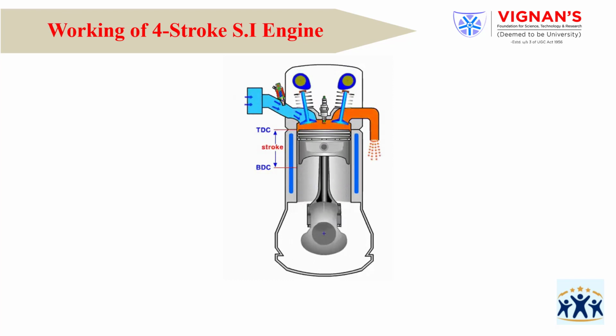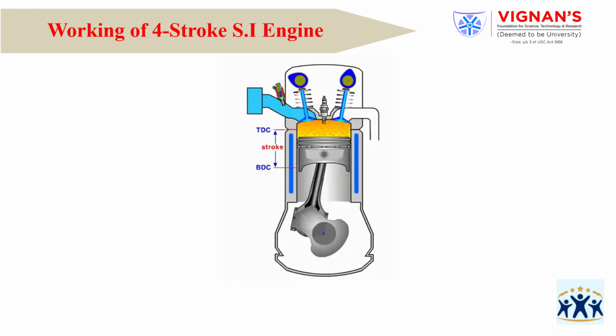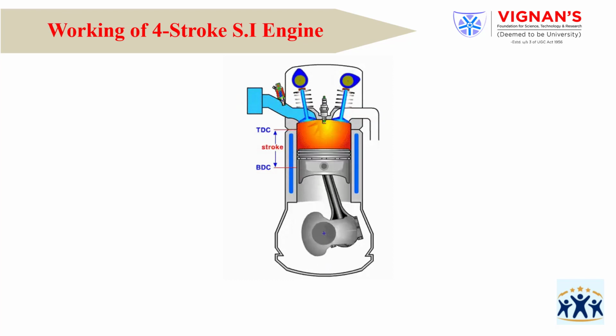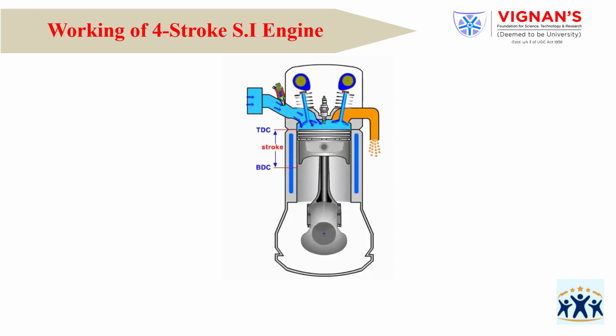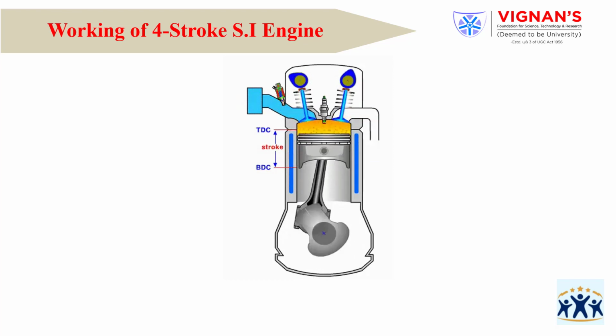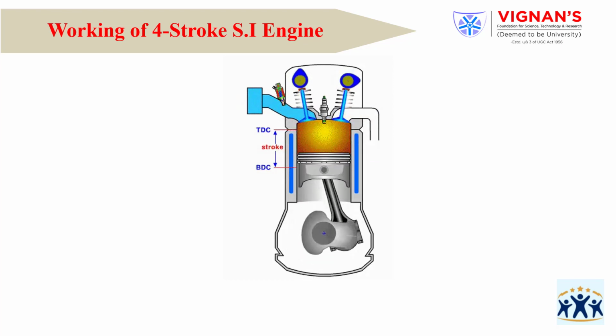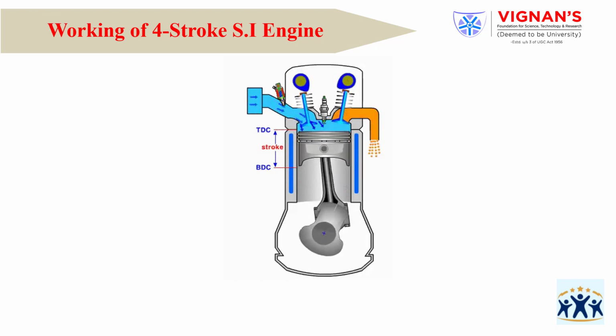To write the working of the CI engine, we can just modify the intake stroke information, and in place of the spark plug we use the fuel injector. Like that, these two modifications give the entire four-stroke CI engine working.